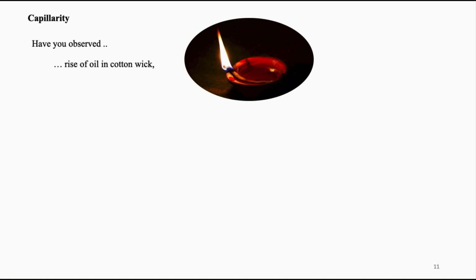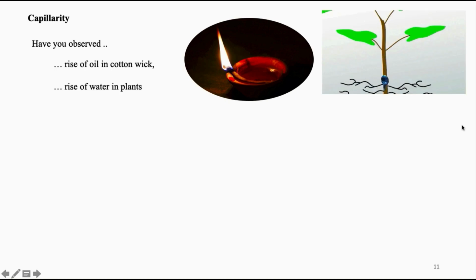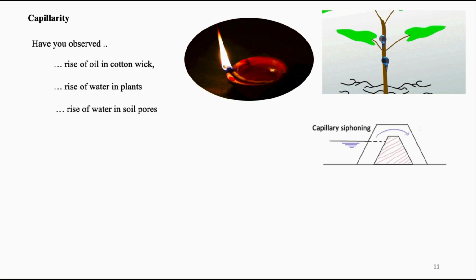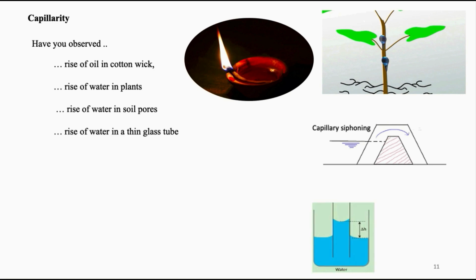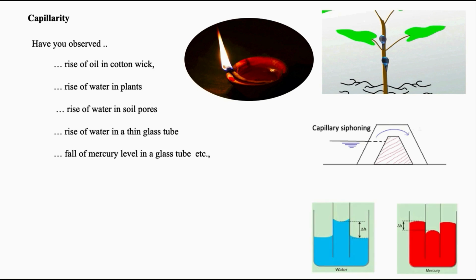Now let us start another subtopic, capillarity. I am sure when you were young, you must have been fascinated by the flame at the tip of a wick. Oil is somewhere and the tip of the wick is somewhere else. Leaves of the plant are very fresh and greeny, but water is supplied at the root. Rise of water in the soil pores, as you see on your right hand side. Rise of water in a thin glass tube. Fall of mercury in the glass tube.